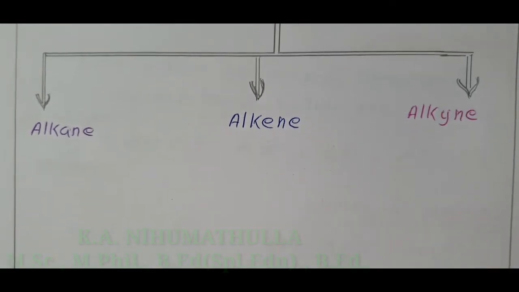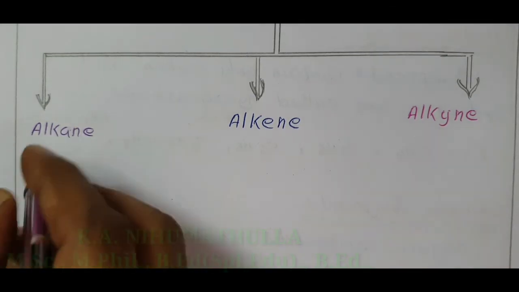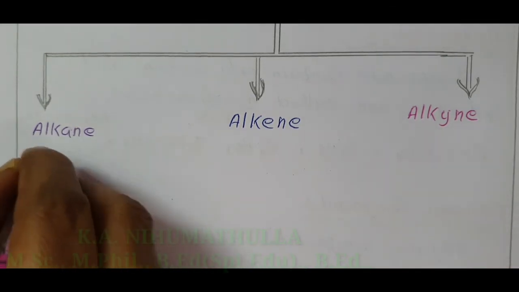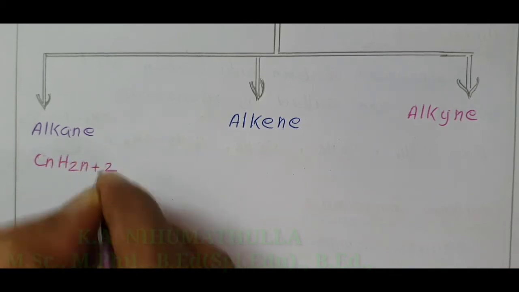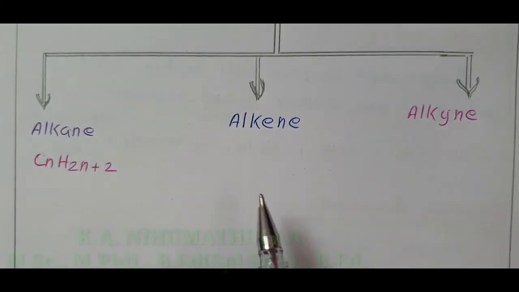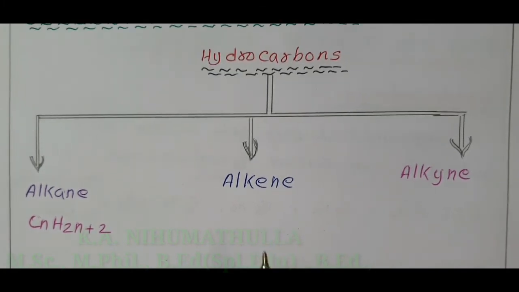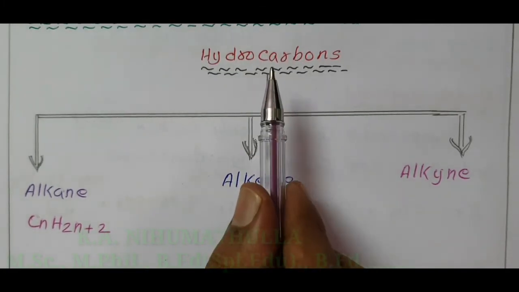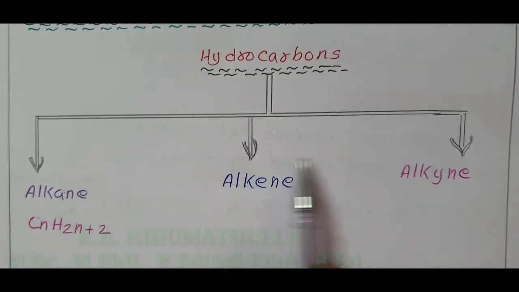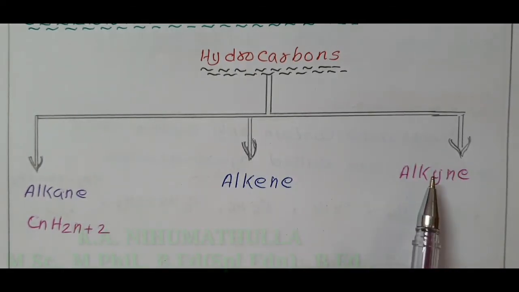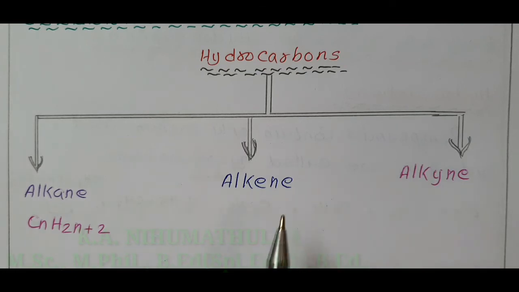The general molecular formula for alkane is CnH2n+2. We are classifying the hydrocarbons only, compounds containing only carbon and hydrogen. Therefore, alkane, alkene, alkyne also contain only carbon and hydrogen.